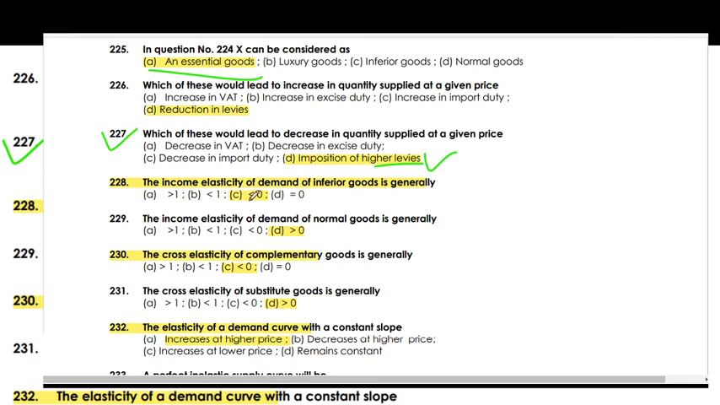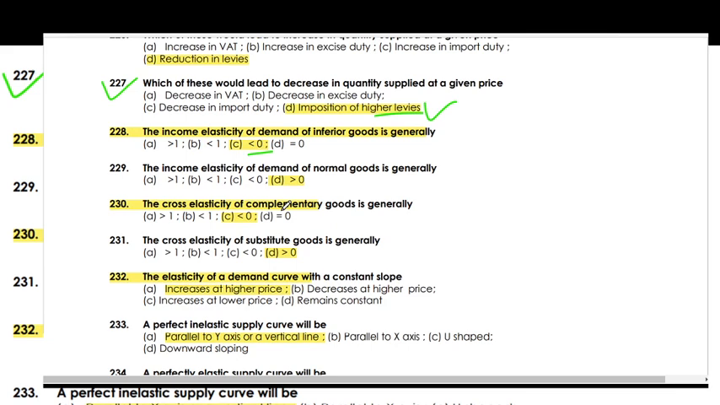The income elasticity of inferior goods is generally less than zero. The income elasticity of demand of a normal good is generally greater than zero. The income elasticity of a complementary good is greater than zero.